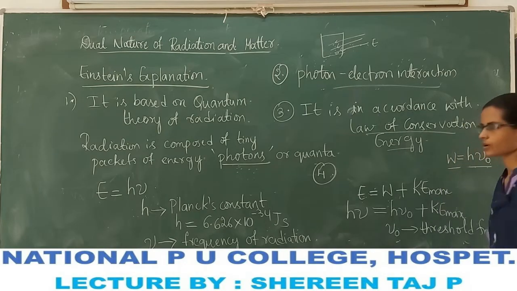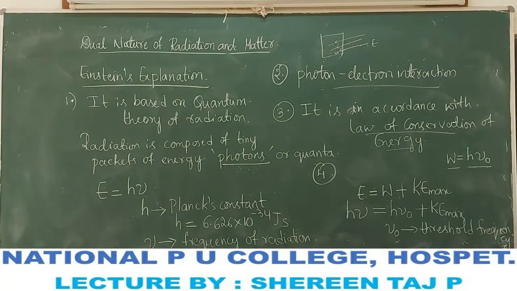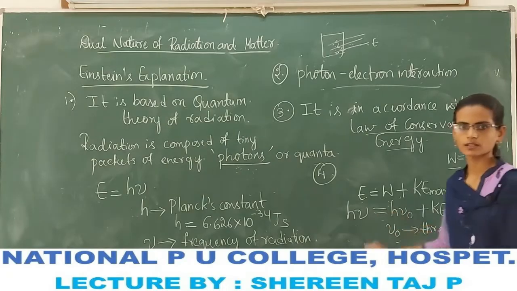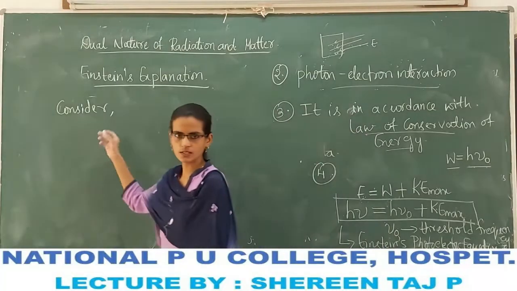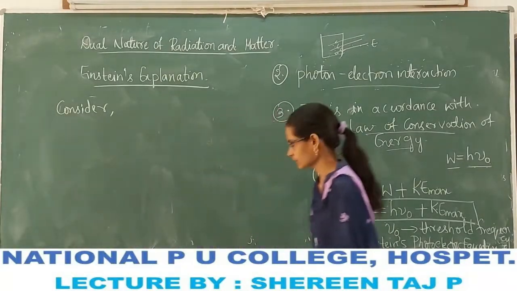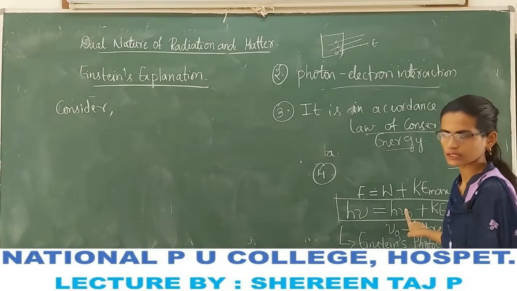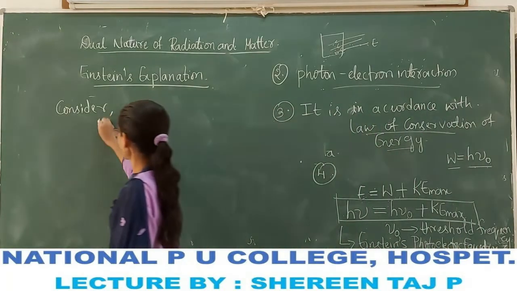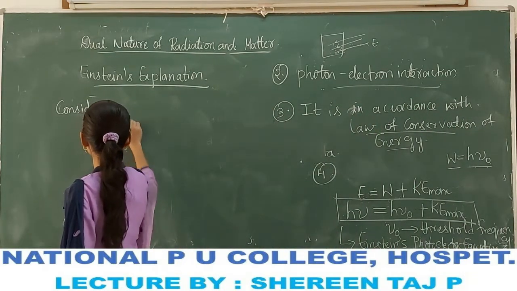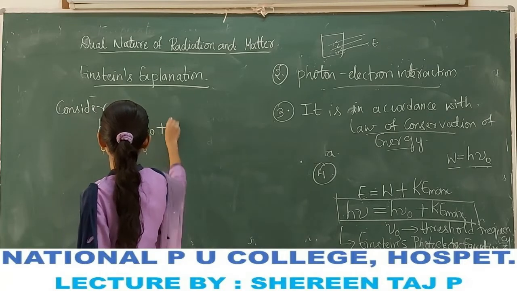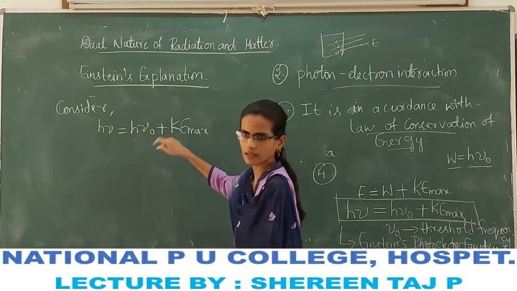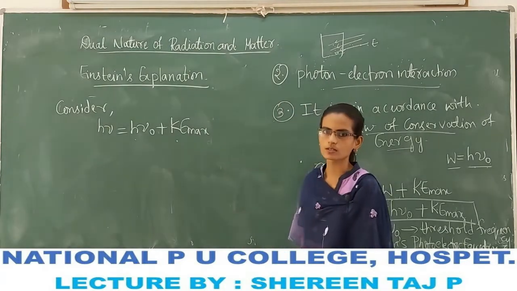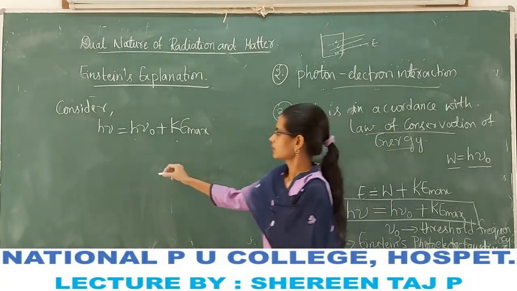Nu naught is called the threshold frequency, and this equation is called Einstein's equation of the photoelectric effect. So let us consider Einstein's photoelectric equation: h nu is equal to h nu naught, that is the work function of the metal, plus the maximum kinetic energy of the photoelectrons.